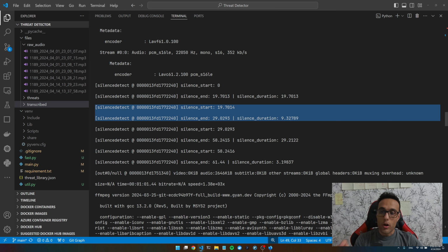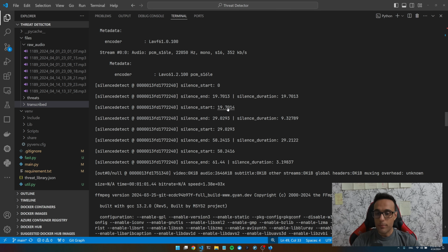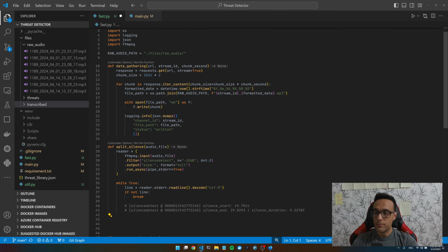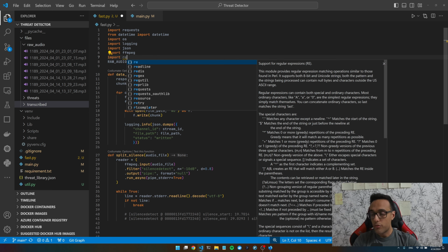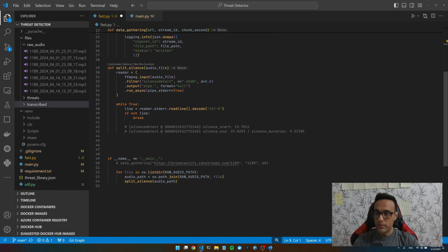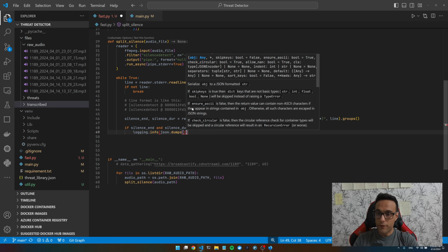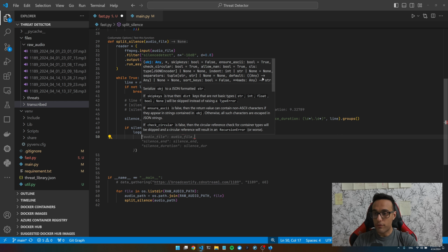Now we have to parse this string and extract these numbers. Let's copy it and bring it here so that we know what we need to do. I'm gonna import the regex library in Python. I'm gonna be looking for this string, then a number, then this string, and then another number. And we group them together to make sure we're getting them both. And let's log every duration, see if it works.